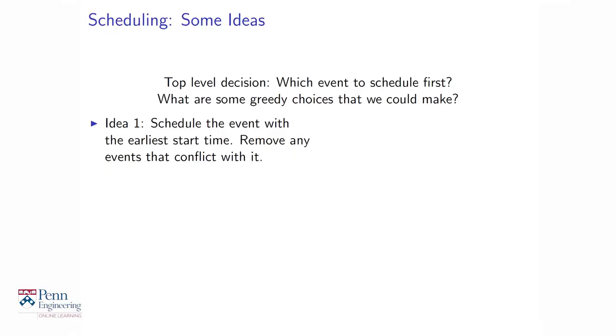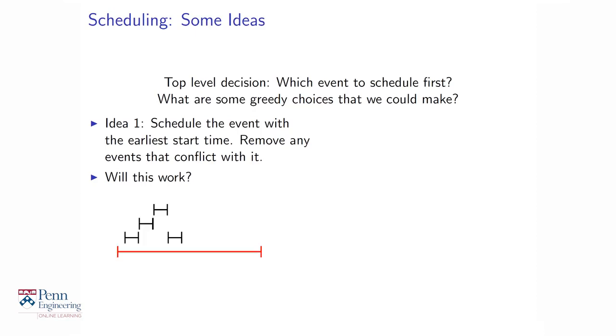One possibility might be, let's schedule the event that starts earliest, because we are just wasting the auditorium time until we schedule the first event. So why not try to schedule the event that starts the earliest? Of course, once you decide to schedule that event, you've got to remove all the events that conflict with it, and then recurse on the remaining events. Does this work well? Let's look at this.